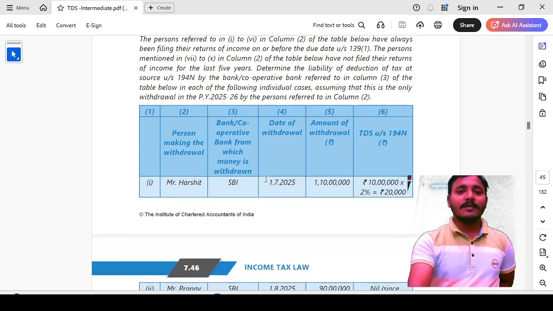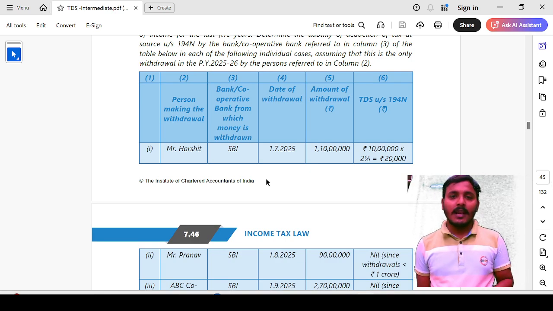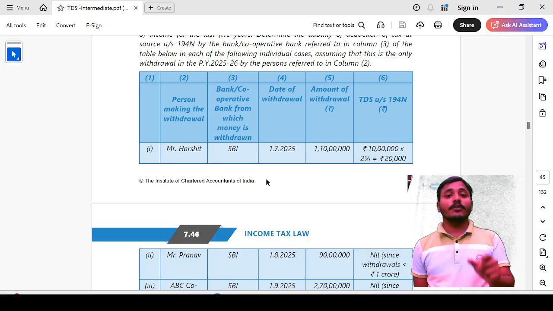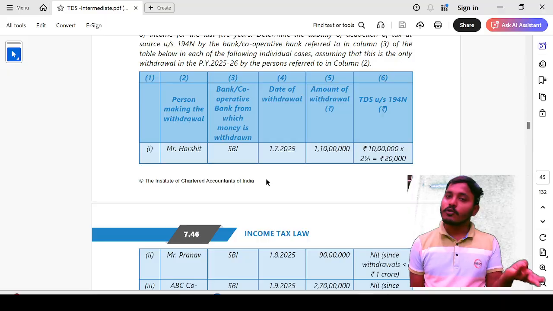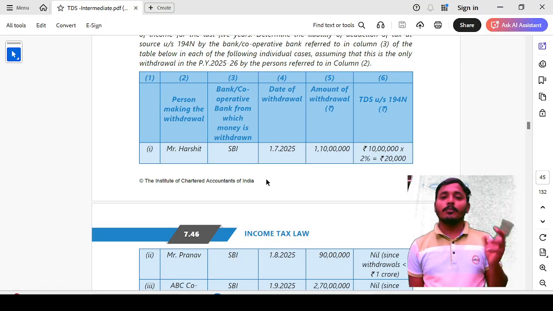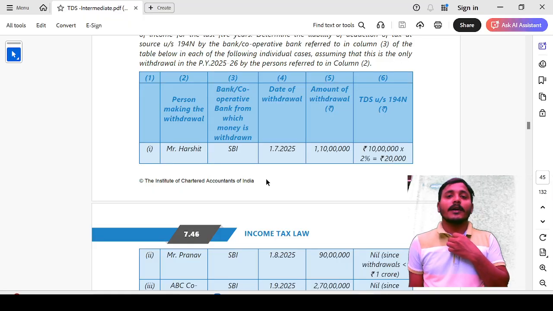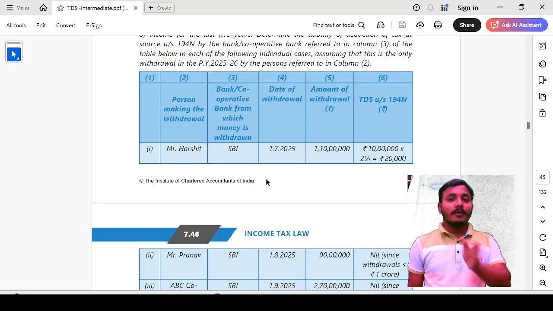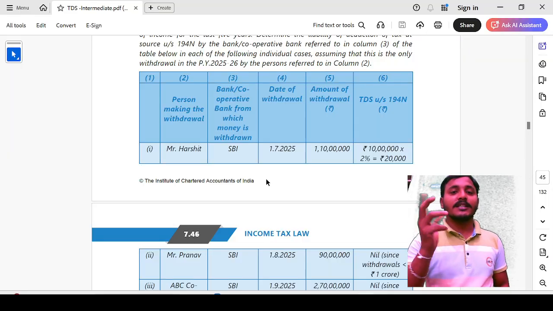First, by seeing this table: the first column is the serial number. Second, the person making the withdrawal, that means the deductee, who is withdrawing the cash. Third, the bank, either a bank or cooperative society or post office, from which the money is withdrawn. Fourth, the date of withdrawal, when they withdrew the money. Fifth, how much was withdrawn. Then the 6th column gives how much TDS is applicable. What is the TDS liability?